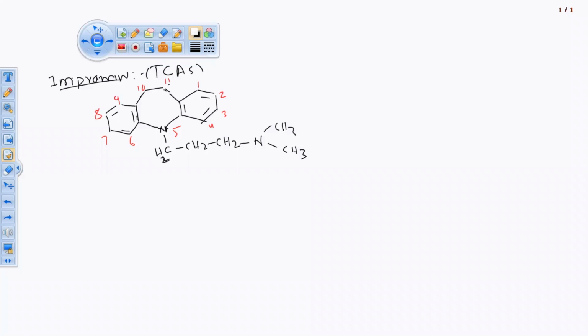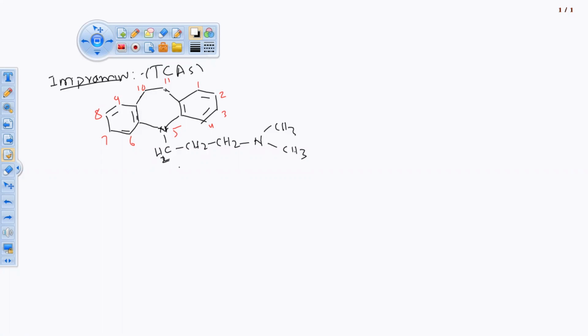So 10 and 11. Now we have these here and here, 10 and 11. These carbon atoms are saturated, not unsaturated. While studying the IUPAC name of heterocyclic compounds, we went through one rule: if saturation is there, we have to write the prefix hydro, or italic H, over there.